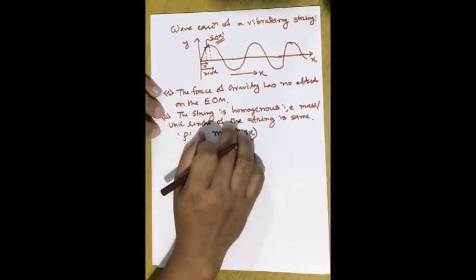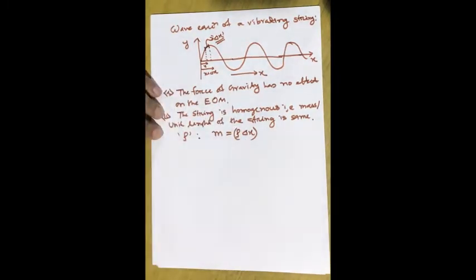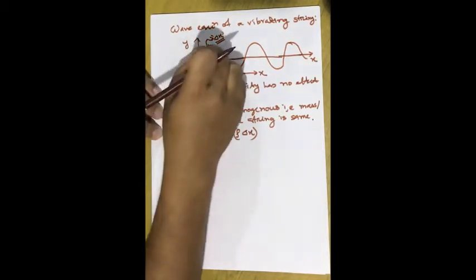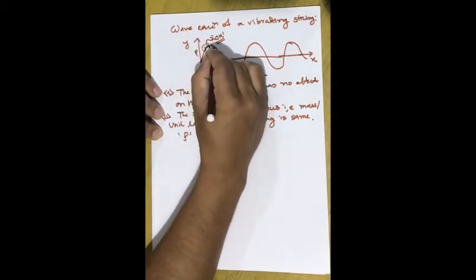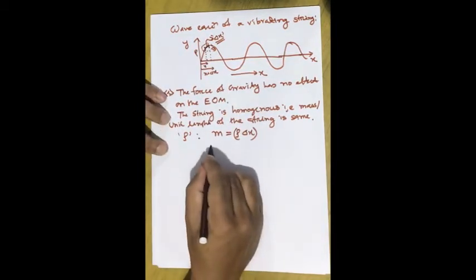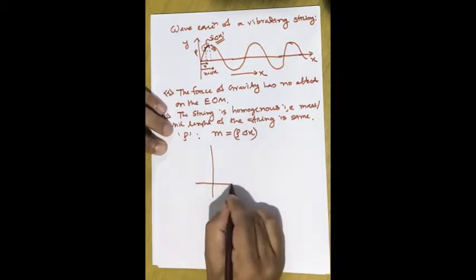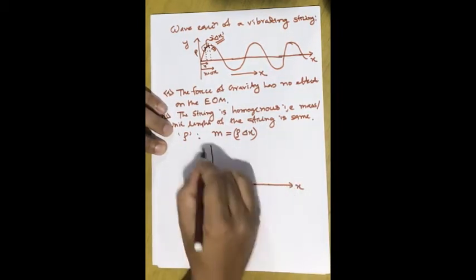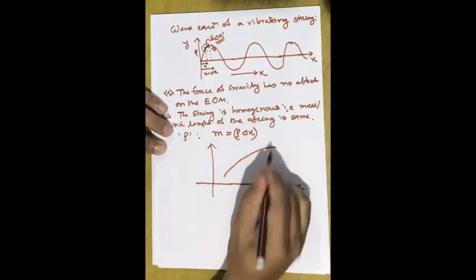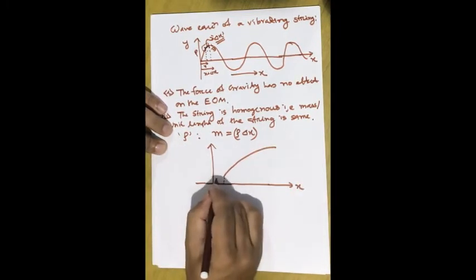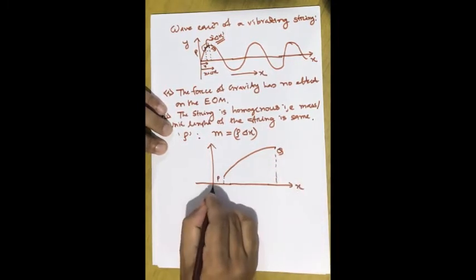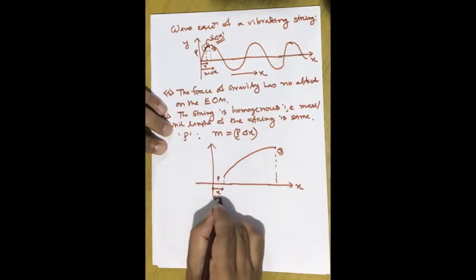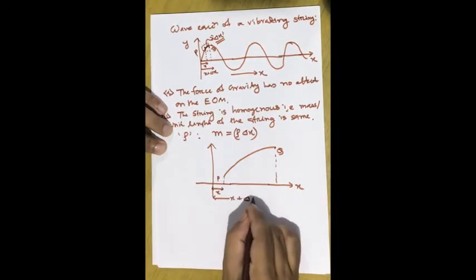With these assumptions, let's find the equation of motion of the string. First, let's have an extended view of this part. Say this is P and this is Q. If we plot it in two dimensions, this is the x-axis, this is the y-axis, and this is the extended view of the portion PQ. The point P is at x and the point Q is at x plus dx.